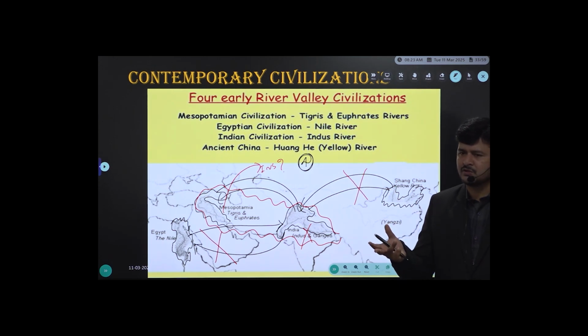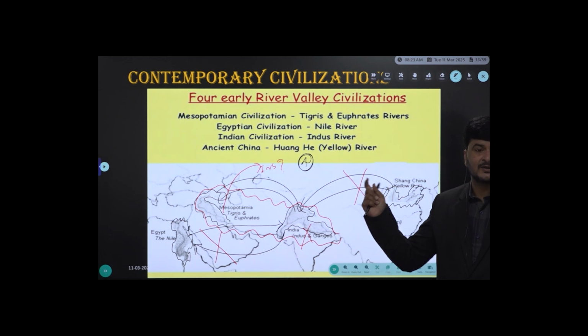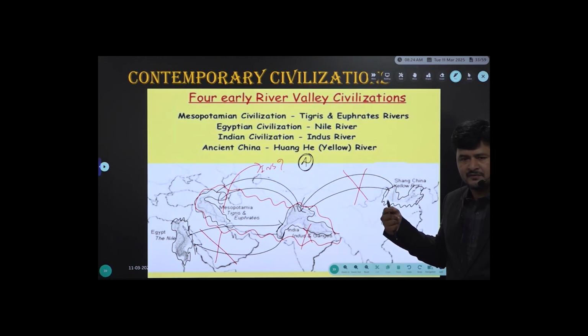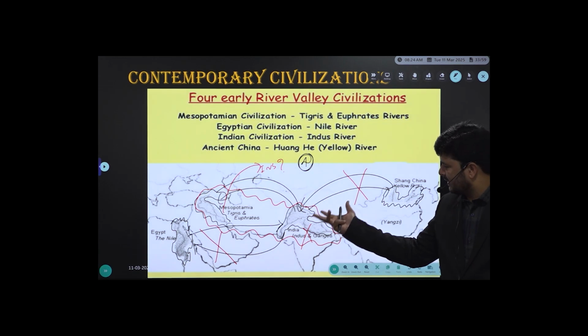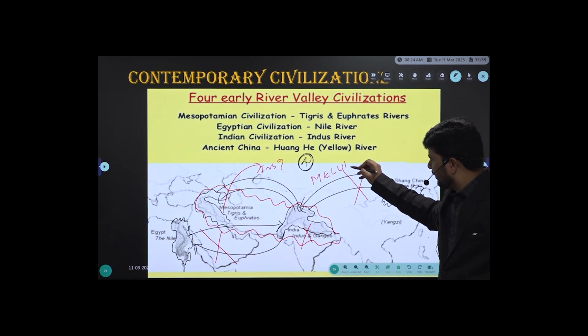Even when you go through previous year question papers, we found that the foreign trade route was asked. The ships were traveling from Meluha; Mesopotamian scripts branded the Indus civilization as Meluha.